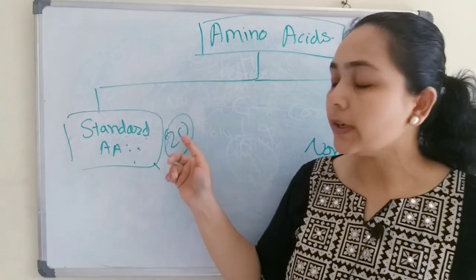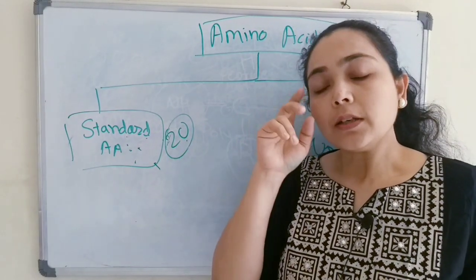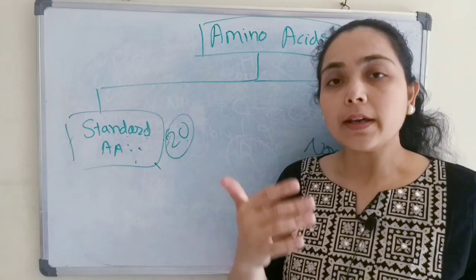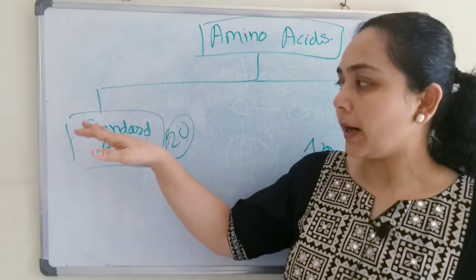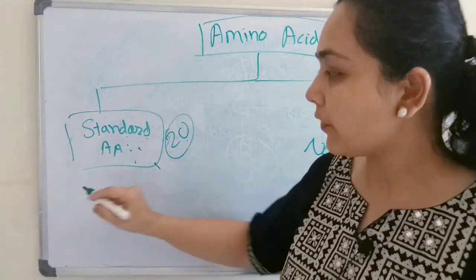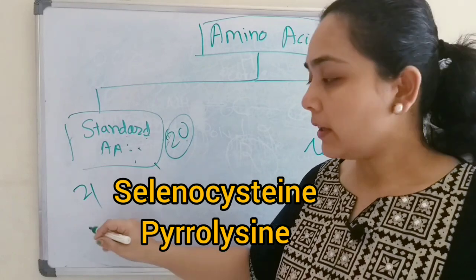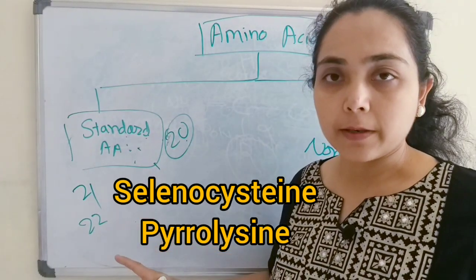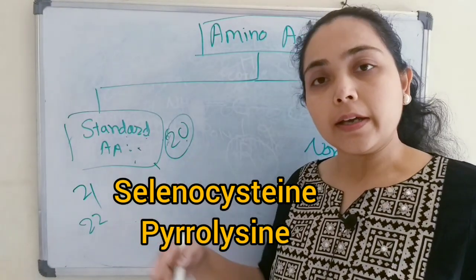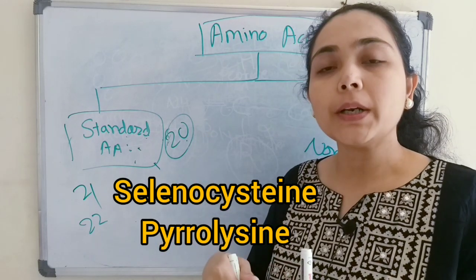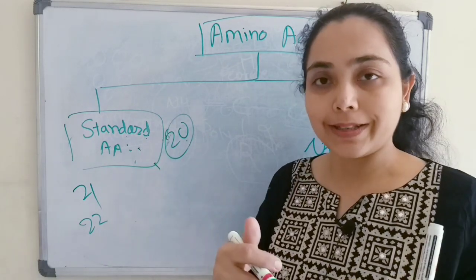Apart from these 20 amino acids, there are two more amino acids. These are known as rare amino acids. They are also part of the standard amino acids. These are the 21st, selenocysteine, and the 22nd, pyrrolysine. These rare amino acids are incorporated into proteins through co-translation.